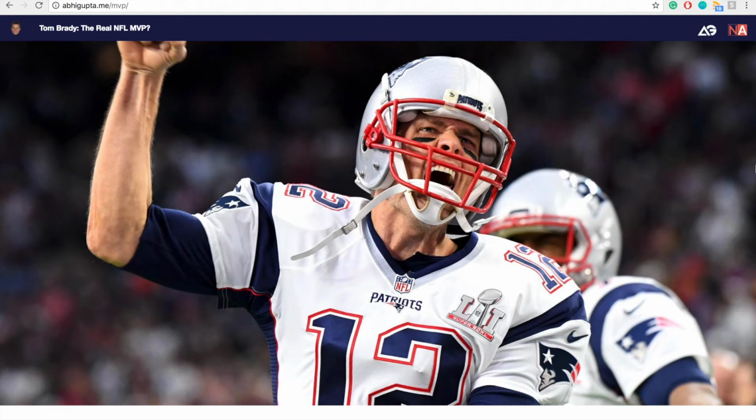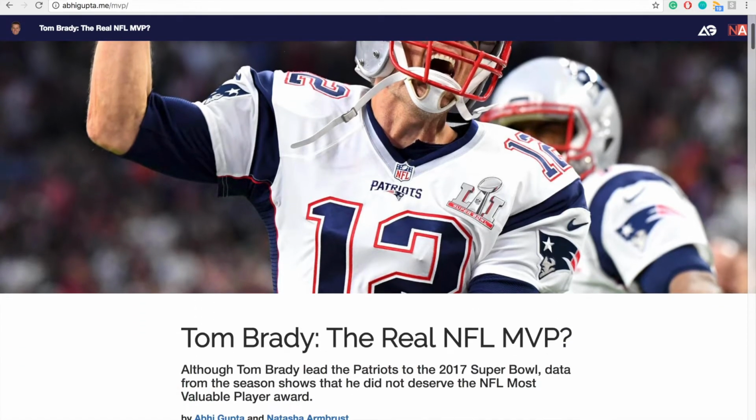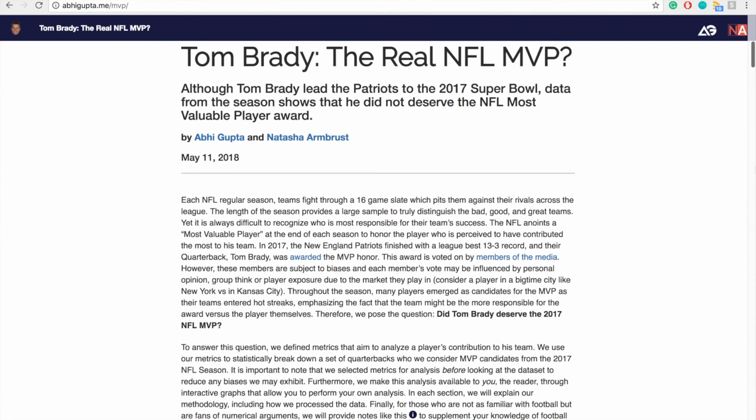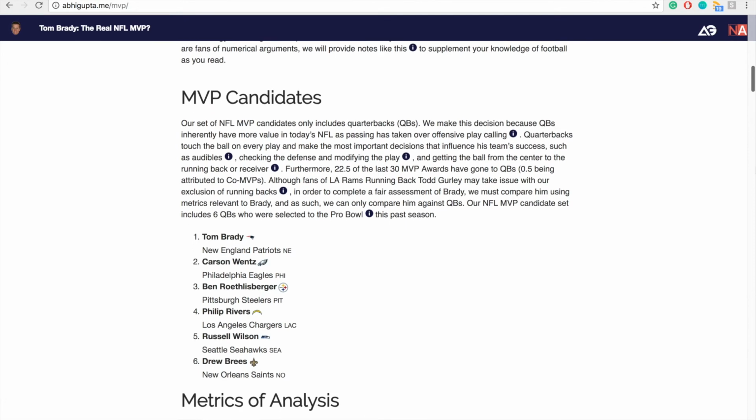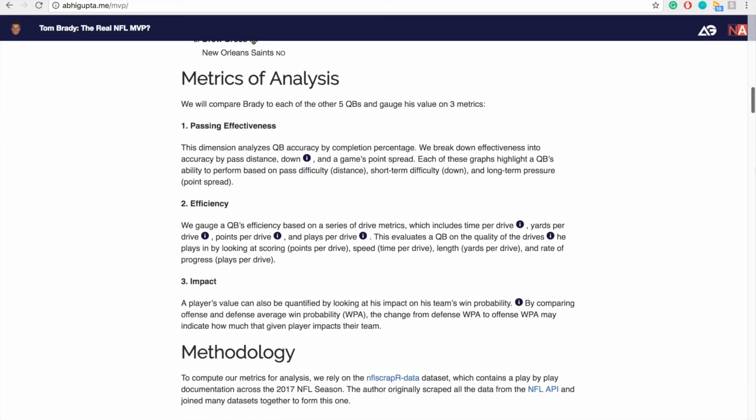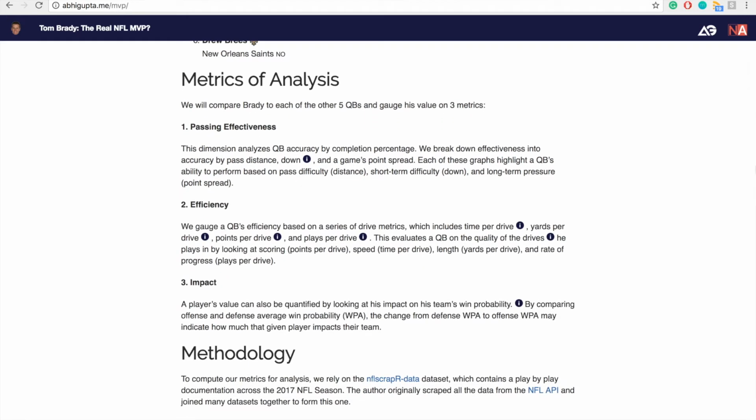We're presenting our Info 4310 final project, Tom Brady, the real NFL MVP. Here, we analyze whether Tom Brady deserved the top NFL Most Valuable Player award. We compare him against six total quarterbacks who are high performing, who were entered into the Pro Bowl, the NFL All Star game. We compare them based on three different metrics of analysis: passing effectiveness, efficiency, and impact.